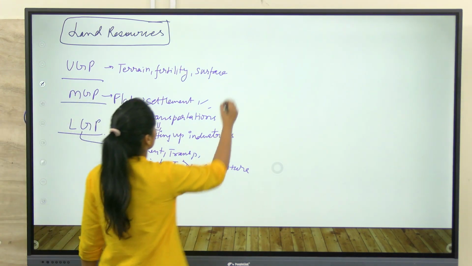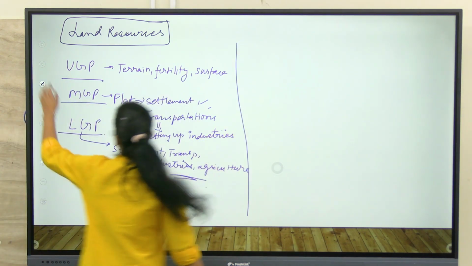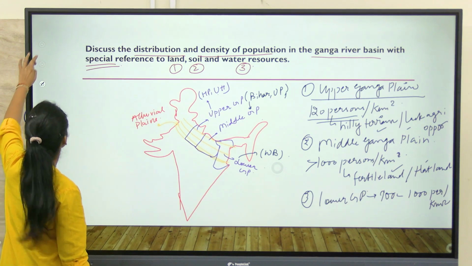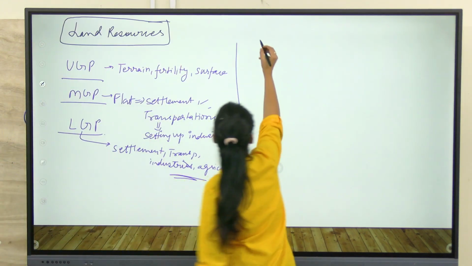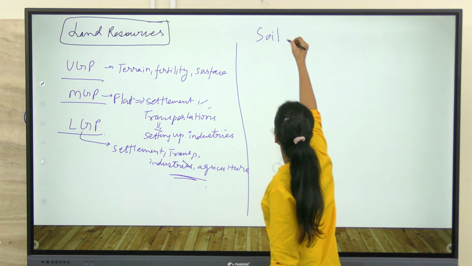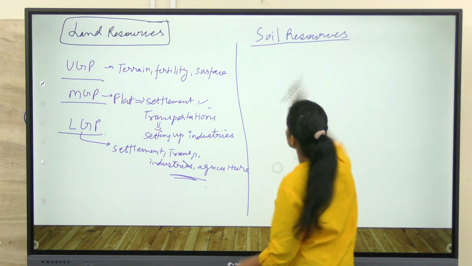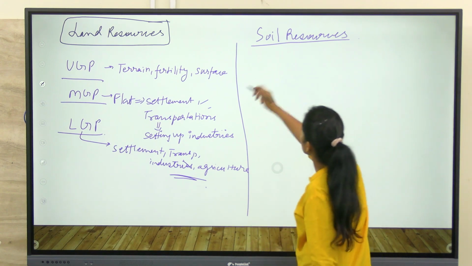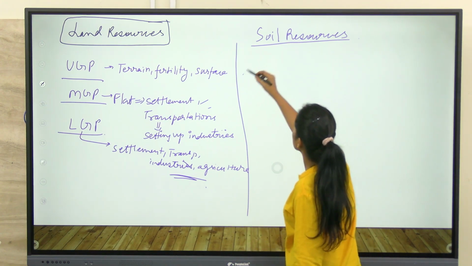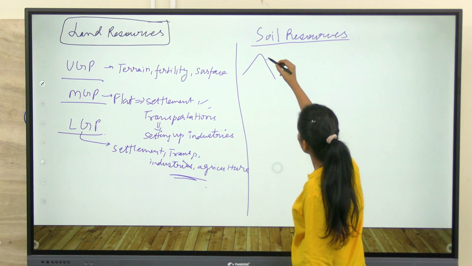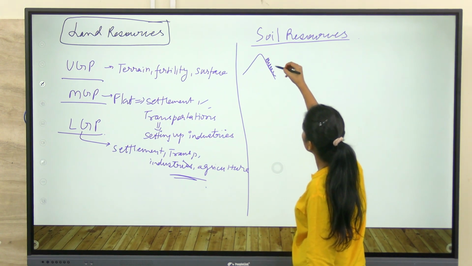Okay, now coming to what was the second point? Coming to soil resources. See, here, since the terrain is very hilly, the soil is not able to hold much moisture.